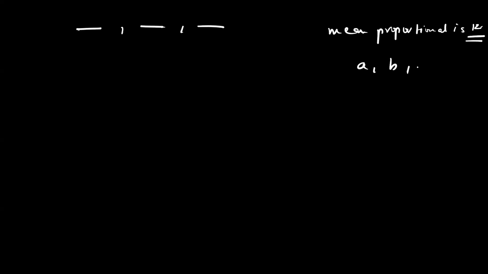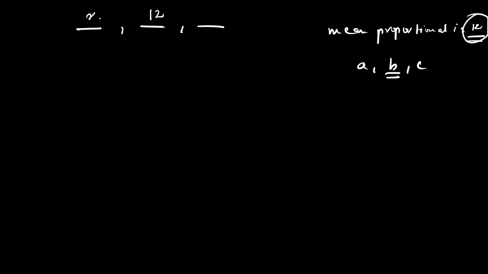See, what they're telling us is that there are 3 numbers, 1, 2, 3. These 3 numbers we don't know, but they are in continued proportion. And then they're telling us that the mean proportional is 12. Mean proportional means the one that comes in between. If you all remember in the first example I told you B is the mean proportional. So 12 will come here in between. These two we don't know.